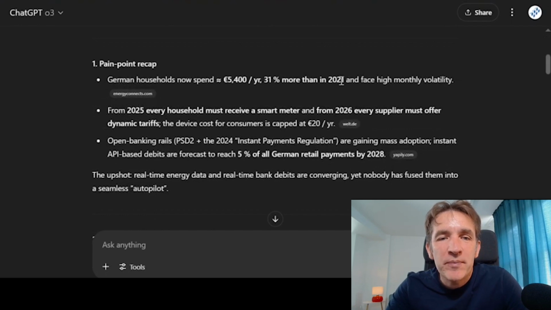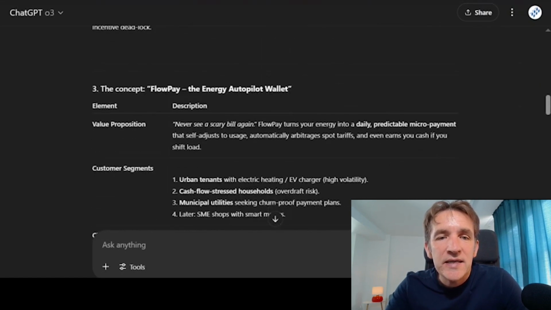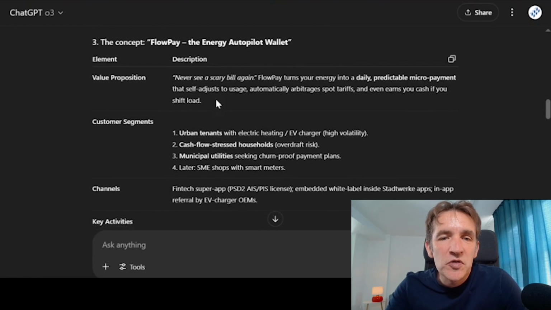So it starts with recapping pain points, and it even did some research on the pain point that I gave it, namely the problem of Germans paying and monitoring their energy bills. Subsequently, it starts generating some counterintuitive insights as I requested. It is using that to come up with a kind of business model, which is called FlowPay, the energy autopilot wallet. And so the value proposition is here: never see a scary bill again. FlowPay turns your energy into a daily predictable micropayment that self-adjusts to usage, automatically arbitrages spot tariffs, and even earns you cash in your shift load.